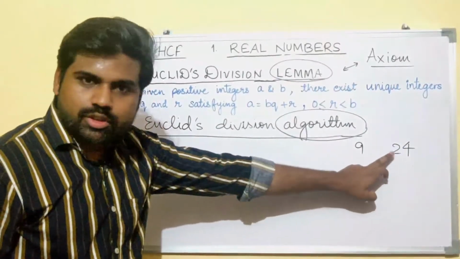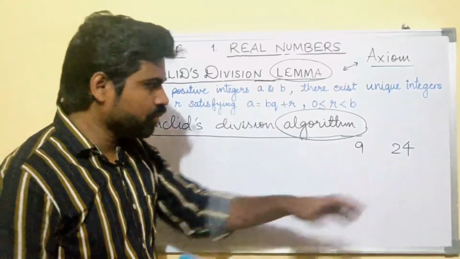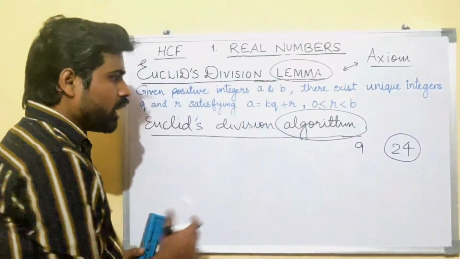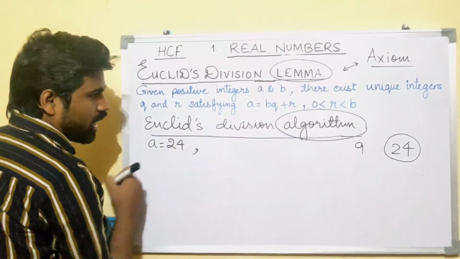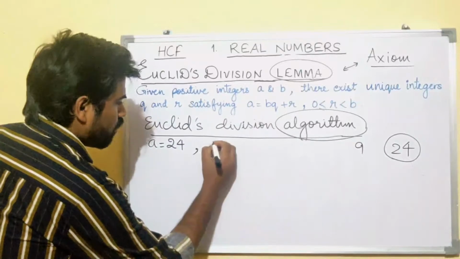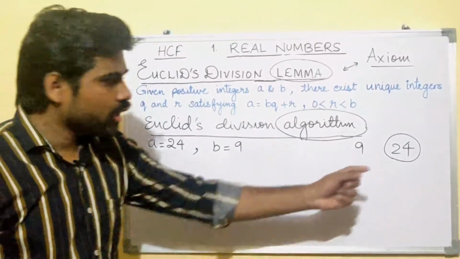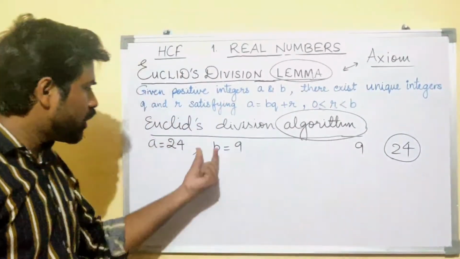Select the greater number of the two. First step, select the greater number of the two. This is your greater number. Say A equals 24 and the smaller number B equals 9. So your A is 24 and your B is 9.